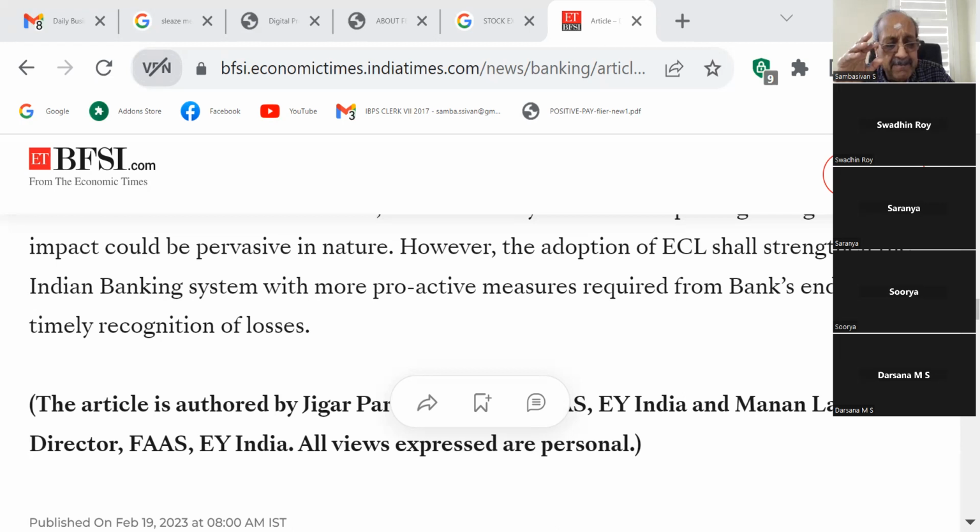The GNPA percentage is 200 crore divided by 10,000 crore, into 100. The NNPA percentage is 120 crore divided by 10,000 crore, into 100. This is how you have to do it. Could you follow this? Yes, sir. Very good.